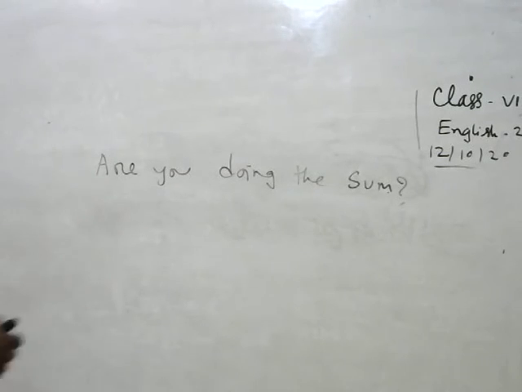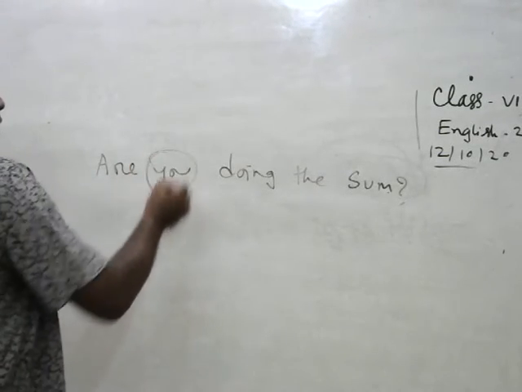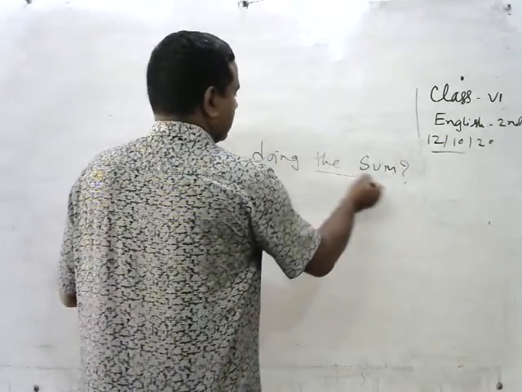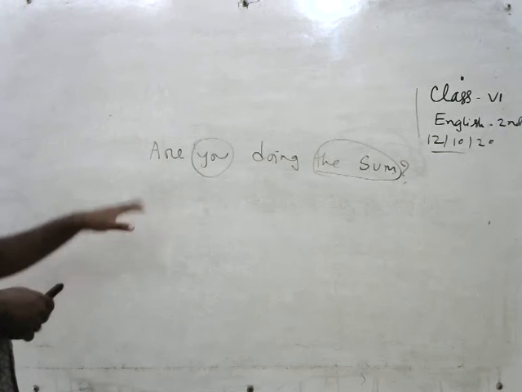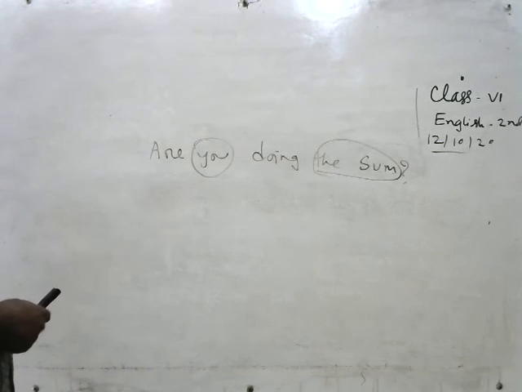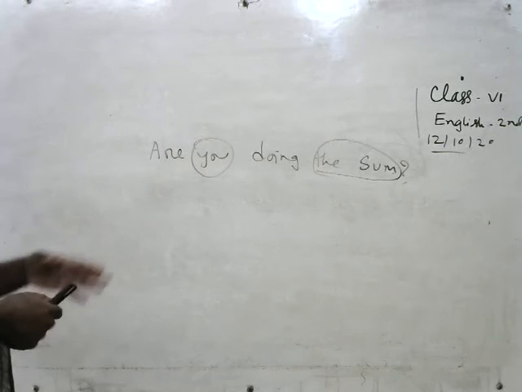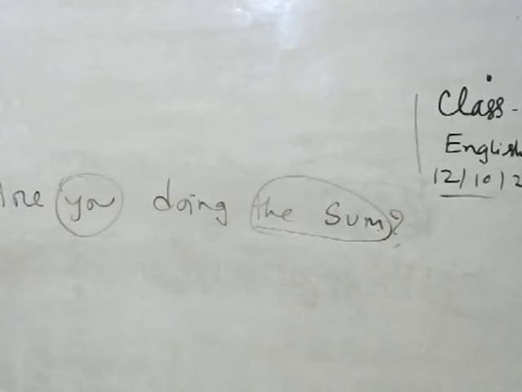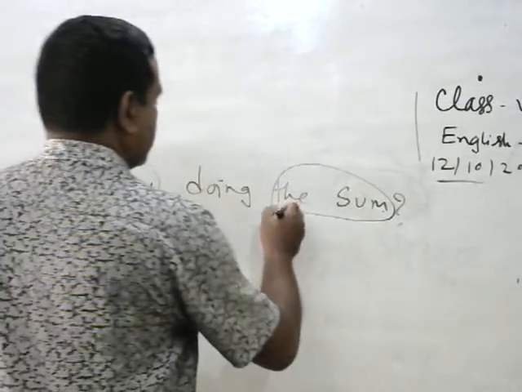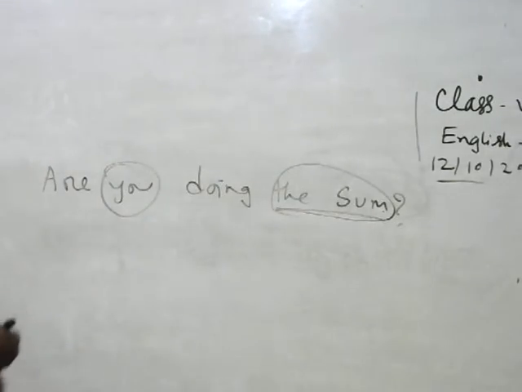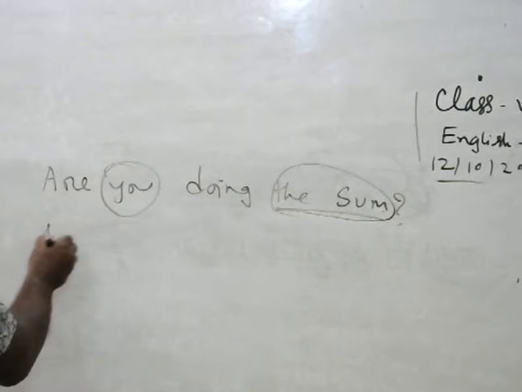In this sentence, the subject is you and the object is the sum. If the sentence is interrogative, at first we have to write the auxiliary verb. In present continuous, we use am, is, are as the auxiliary verb. The sum is third person singular, so we write is as the auxiliary verb.